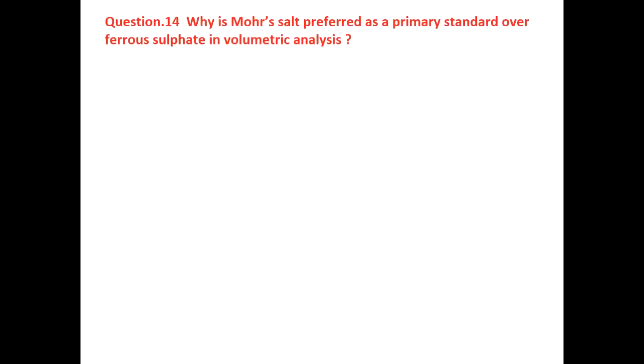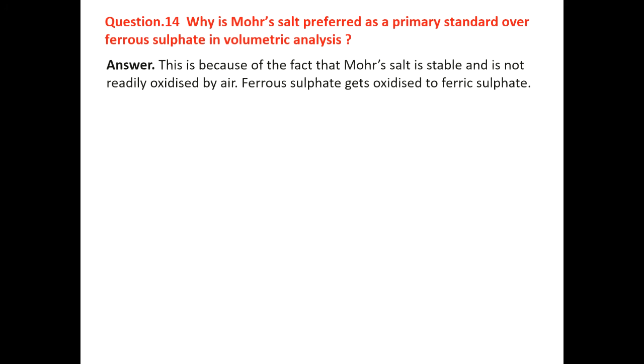Why is Mohr's salt preferred as a primary standard over ferrous sulfate in volumetric analysis? Because Mohr's salt is stable and is not readily oxidized by air. Ferrous sulfate gets oxidized to ferric sulfate; it directly reacts with oxygen and converts into ferric sulfate. So that way, Mohr's salt is preferred as a primary standard.